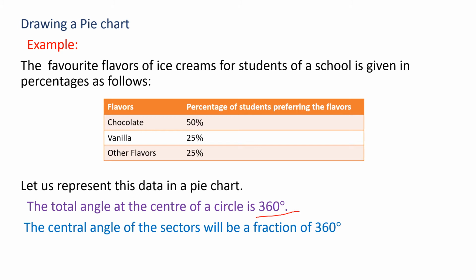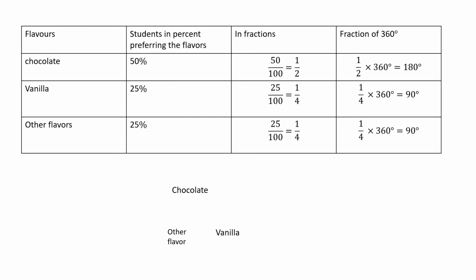This 360 degree only we are dividing into some portions. For example, one circle means 360 degree. In this we are dividing some angle for chocolate, then some for vanilla, then other flavors. So this 360 degree only we are making into sectors in a pie chart. Understood? So keep in mind, one circle is 360 degrees. The total angle at the center of a circle is 360 degree. Next one. So we are writing the data. We are going to calculate it.